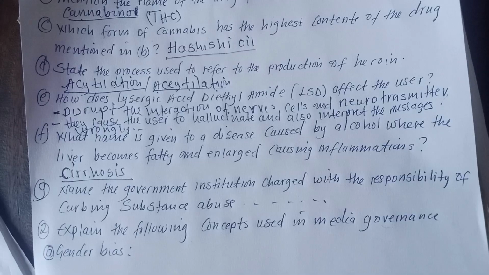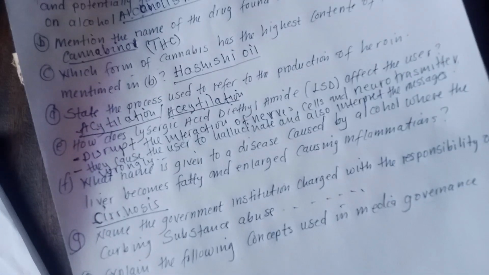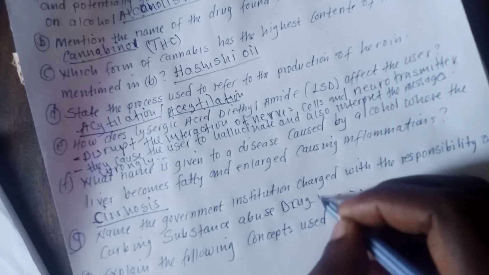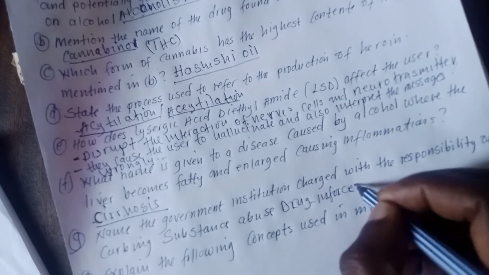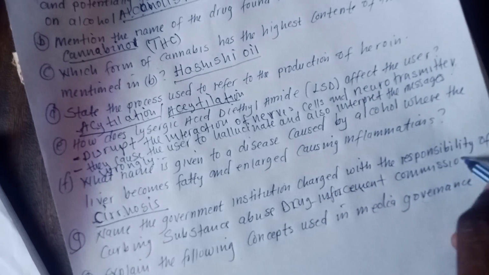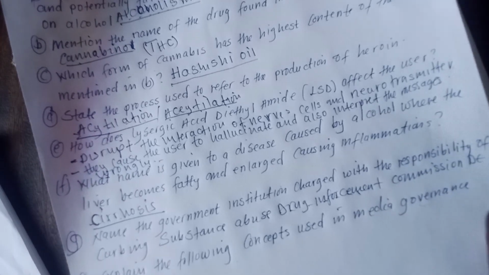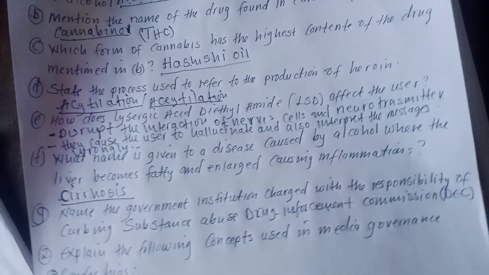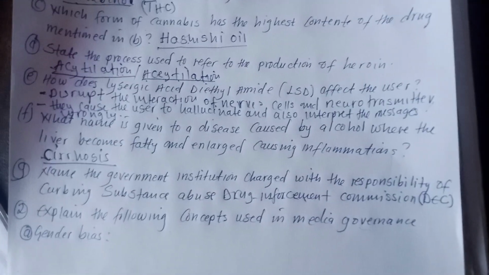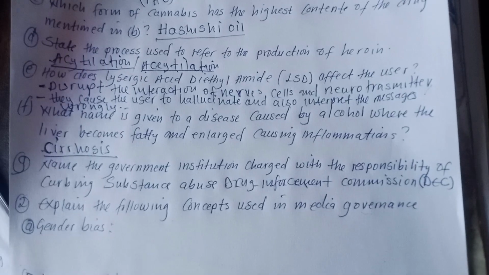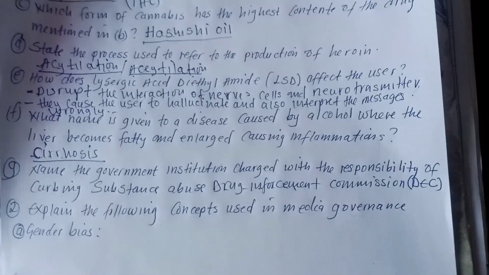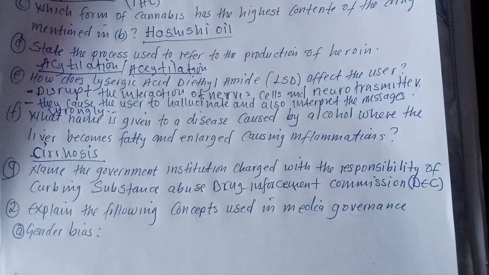That one is called Drug Enforcement Commission, which is abbreviated as DEC. So they are the ones who are there. No wonder all these substances, all these drugs, are not allowed in our country. That's why there is this commission that makes sure that the using of these drugs is kept in check.